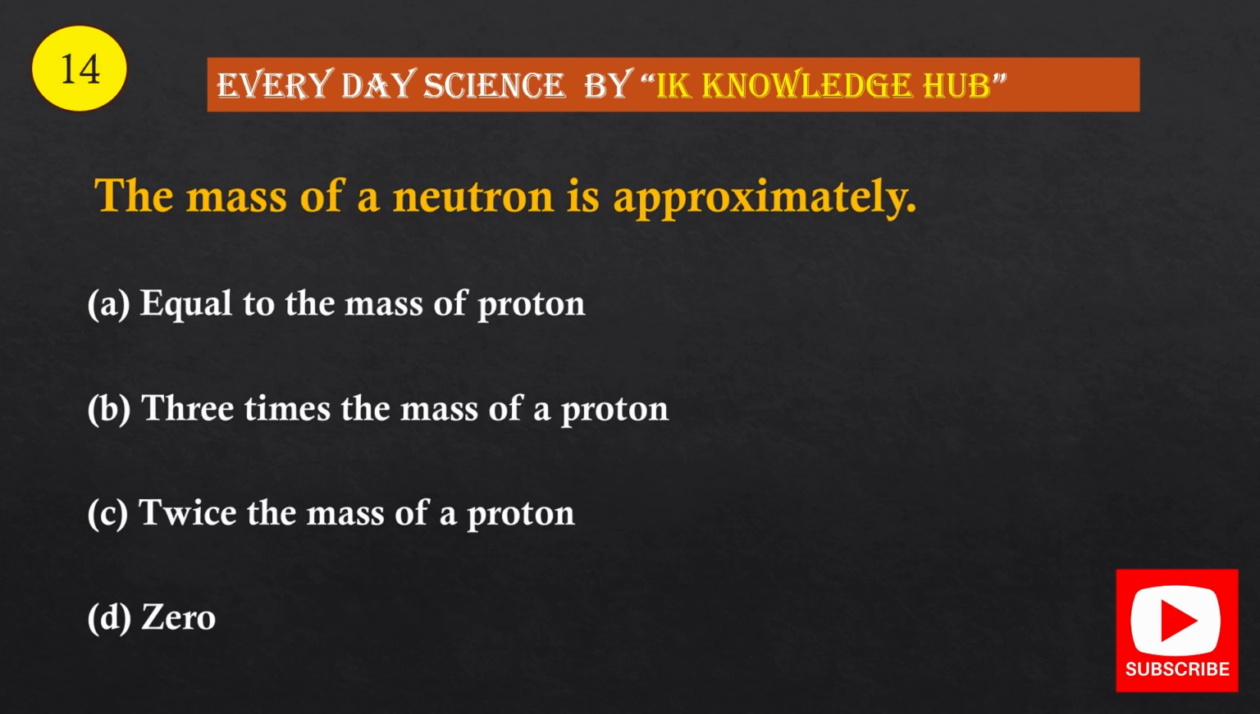Question number 14. The mass of a neutron is approximately: Option A, equal to the mass of a proton. Option B, 3 times the mass of a proton. Option C, twice the mass of a proton. Option D, 0. And the correct option is option A, equal to the mass of a proton.